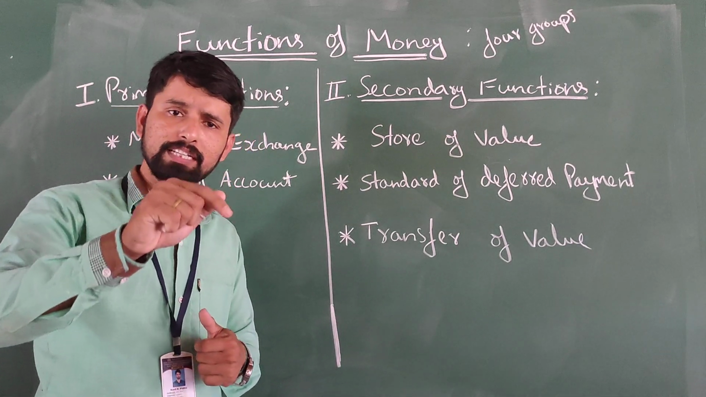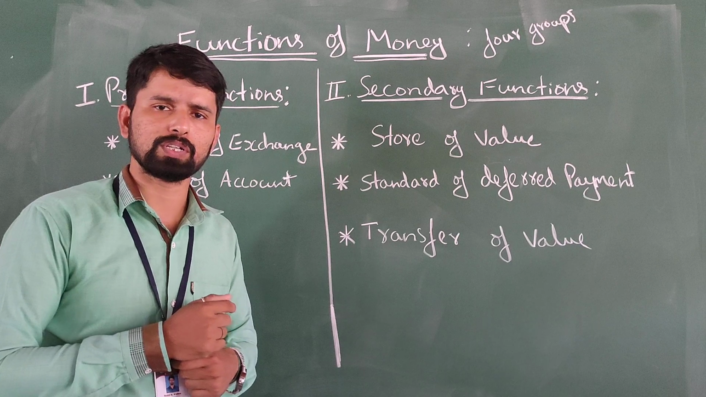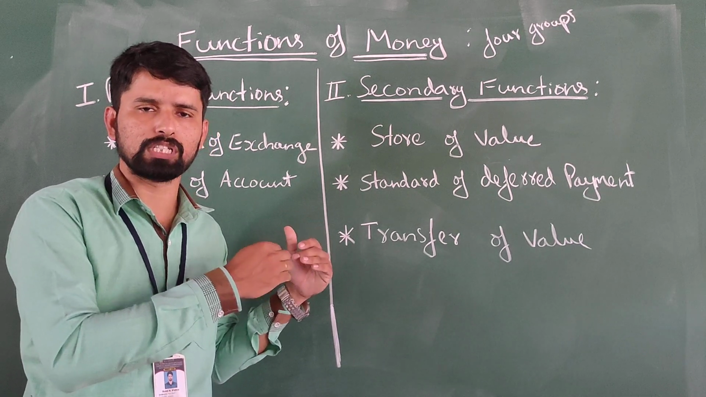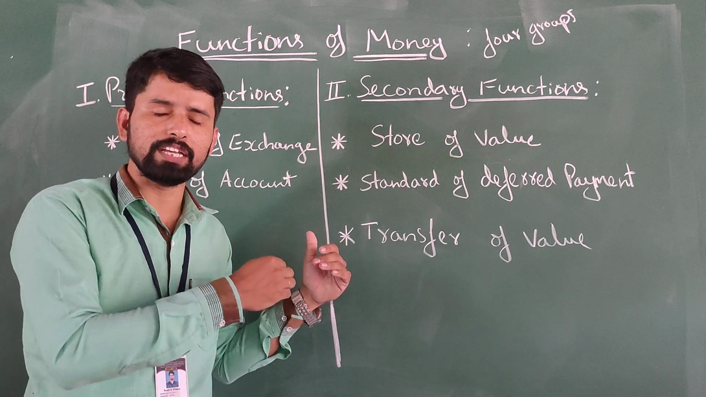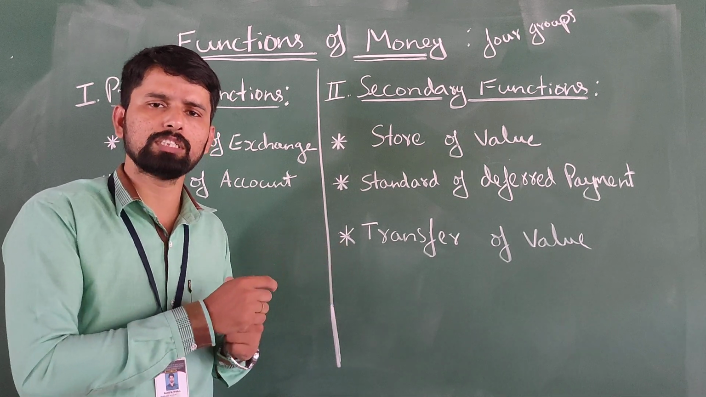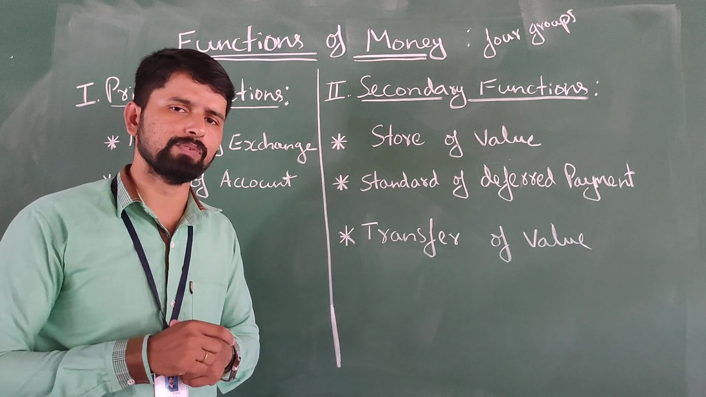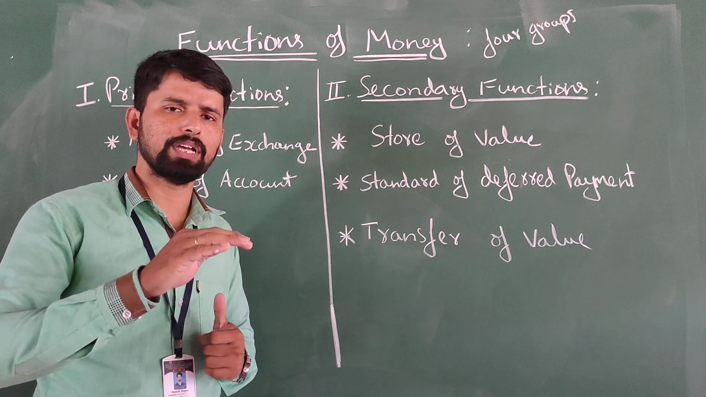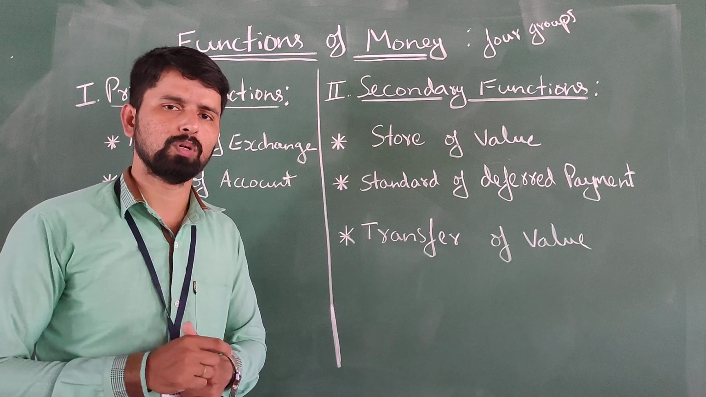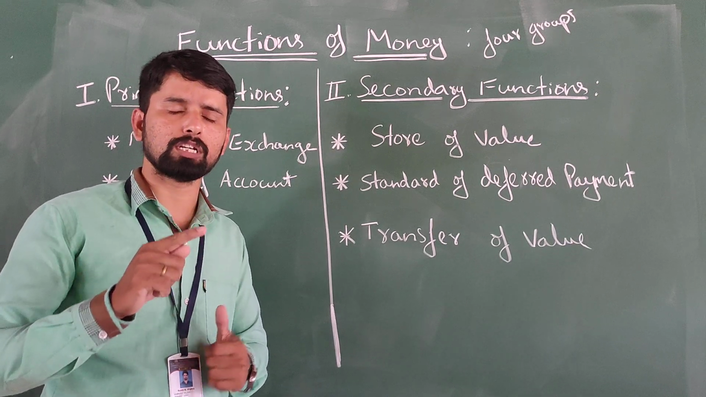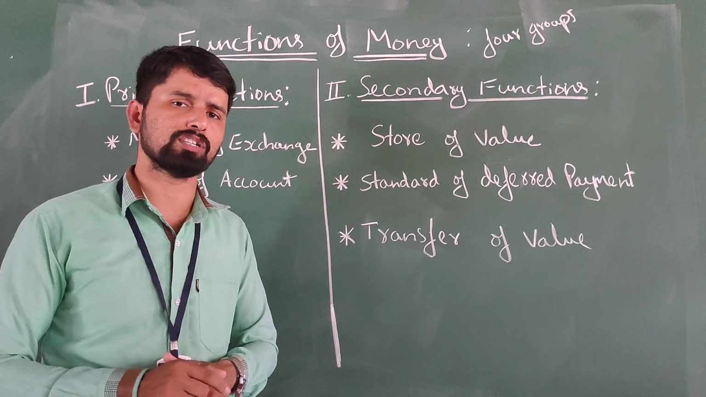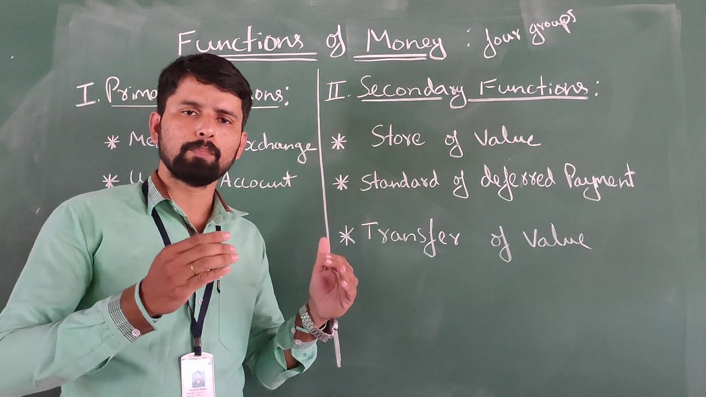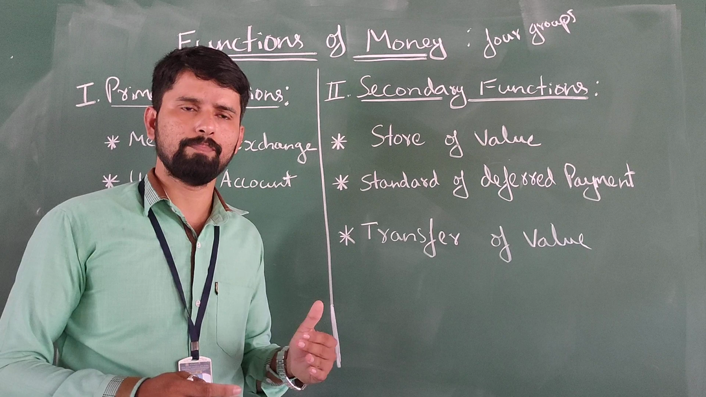That is the problem of double coincidence of the needs and wants of the individuals. The mismatch between the wants of the individuals generally occurs in the barter system. To solve the difficulties in the barter system, to solve the double coincidence of wants in the barter system,